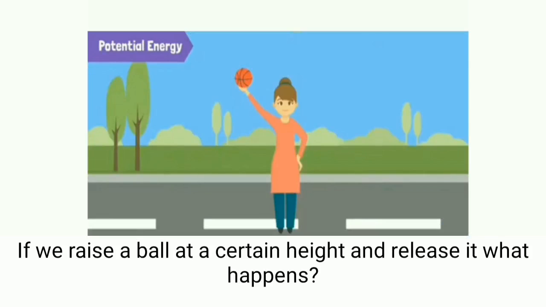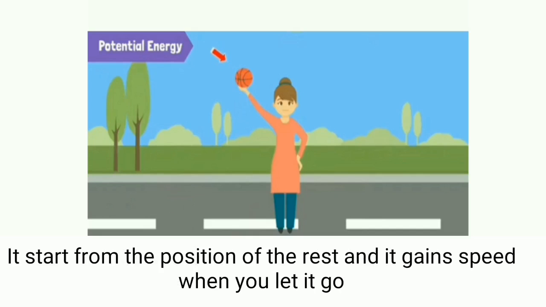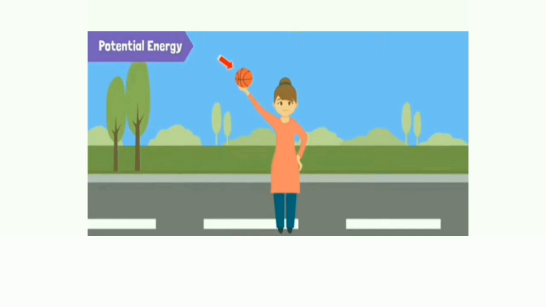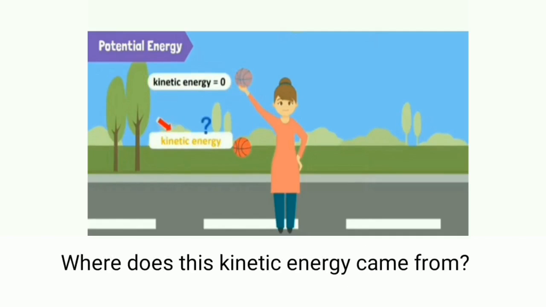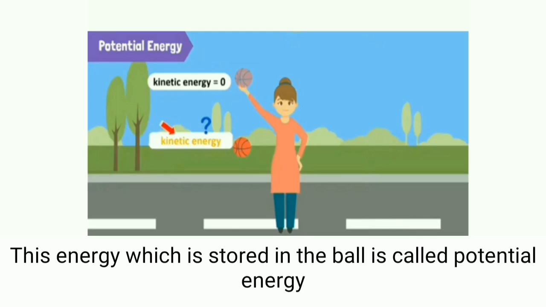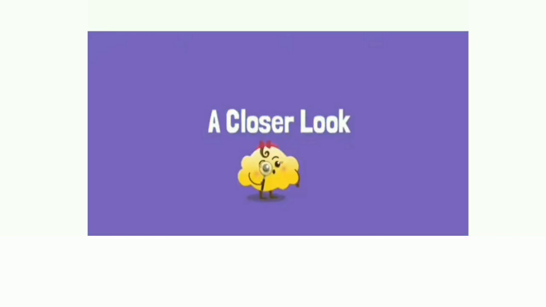If we raise the ball to a certain height and release it, what happens? It starts falling downward, right? It starts from the position of rest and gains speed when you let it go. In other words, it starts with zero kinetic energy and gains some kinetic energy. Where does this kinetic energy come from? This energy, which is stored in the ball, is called potential energy. Potential energy is a form of energy stored in the body due to its position.